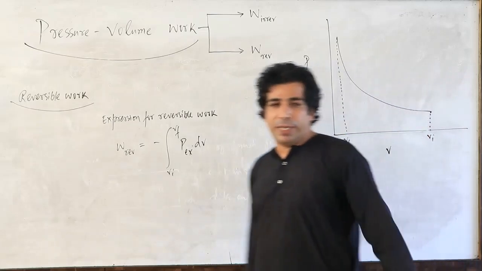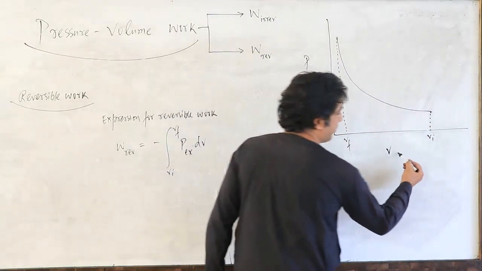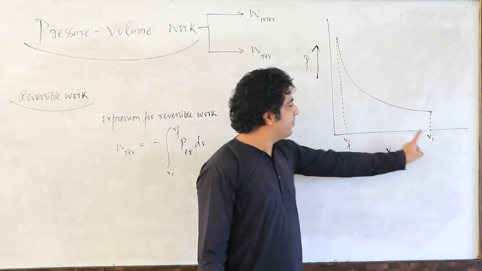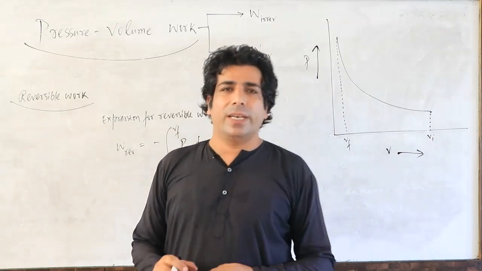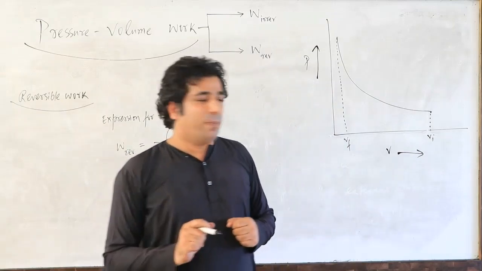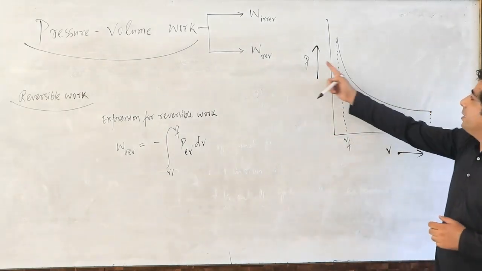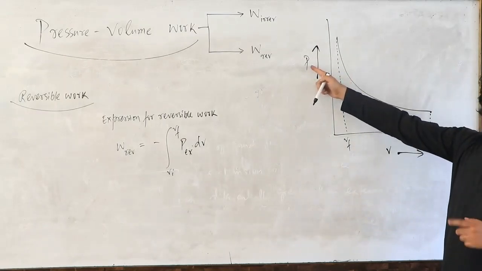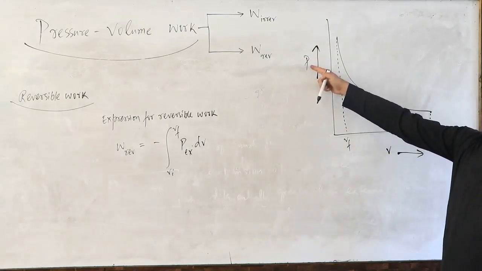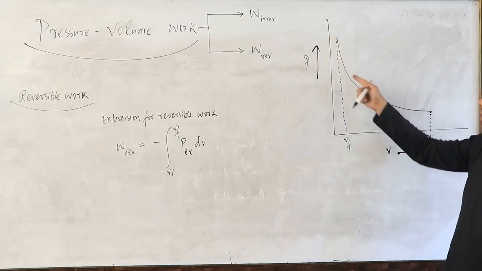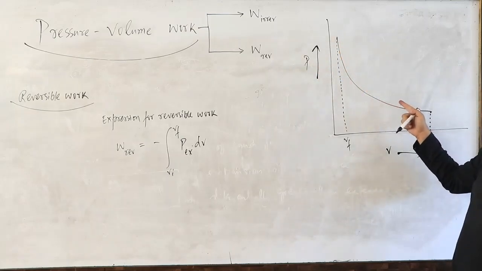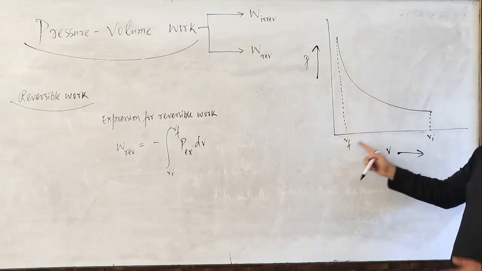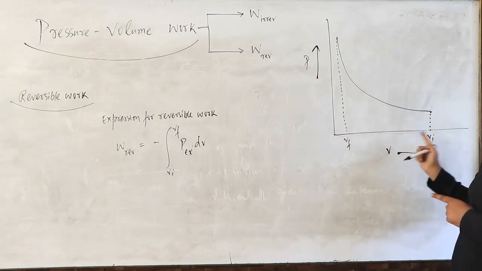If the change in volume is happening just in one step, then obviously it will be an irreversible process. But here you have to understand that there is a change in pressure with respect to volume. That means pressure is not constant here. In an irreversible process, pressure was constant. If you look here, the pressure is decreasing in this direction, and if you go in the other direction, that means you are going from final to initial, which is not possible. You have to go from initial to final basically.